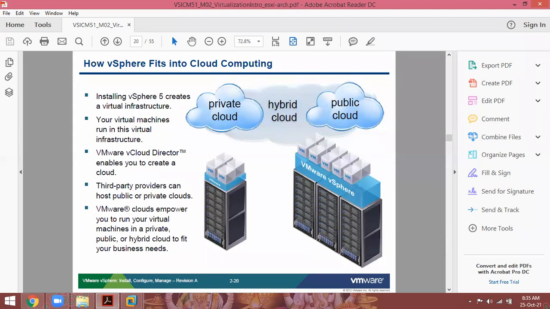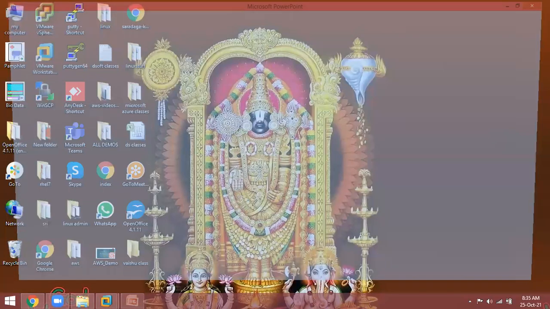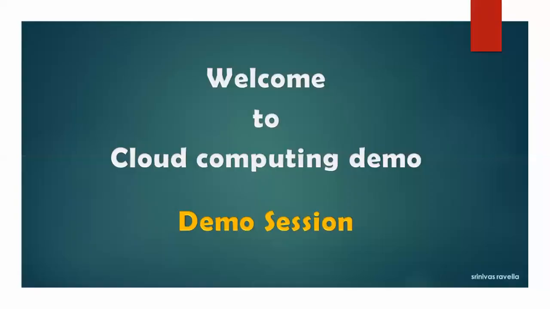Now coming to cloud computing. I have seen so many demos by others where they start directly from cloud.